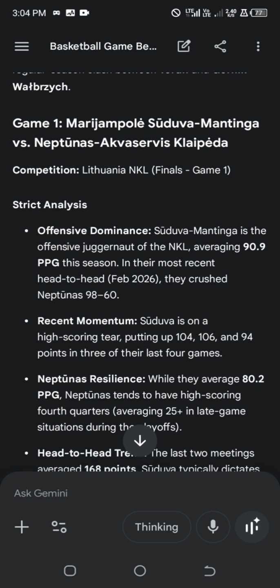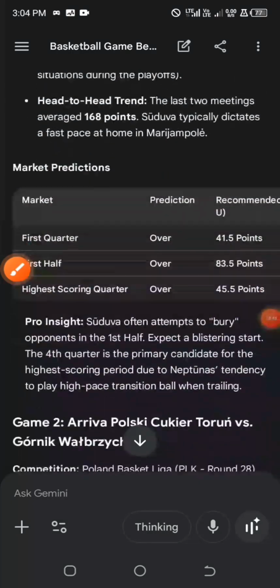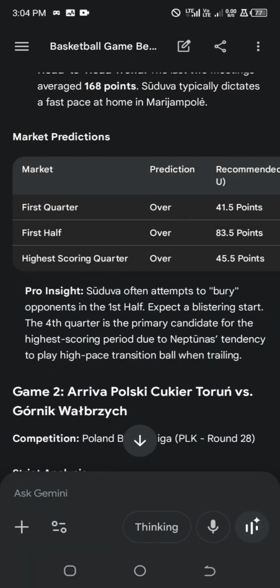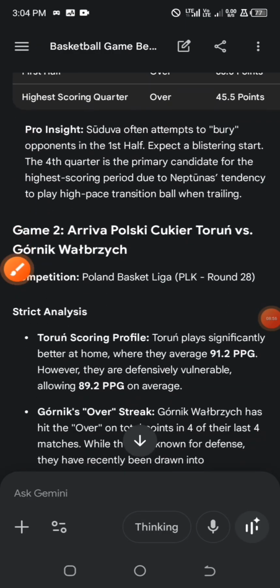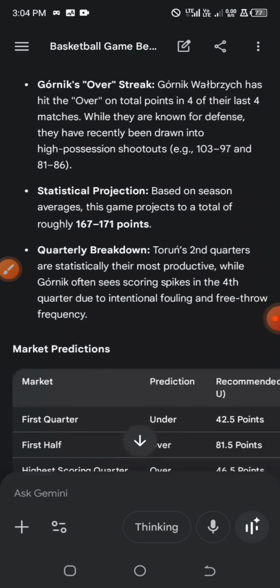We are moving on to Lithuania League, and that is where we are going to look into our next prediction of first half, and that is the match between Sudova against Neptunas. Alright, so let us check the prediction for the first half. So we have over 83.5 for the first half. And the next game on the list is under the Poland League.